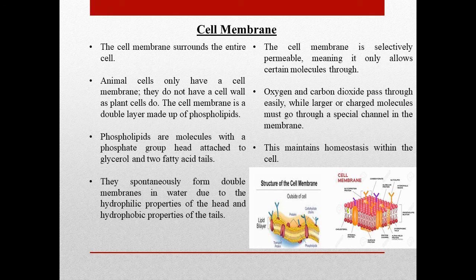They spontaneously form double membranes in water due to the hydrophilic properties of the head and hydrophobic properties of the tails. The cell membrane is selectively permeable, meaning it only allows certain molecules through. Oxygen and carbon dioxide pass through easily, while larger or charged molecules must go through a special channel in the membrane. This maintains homeostasis within the cell.